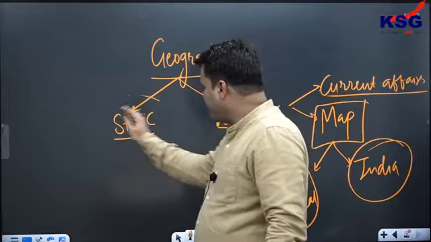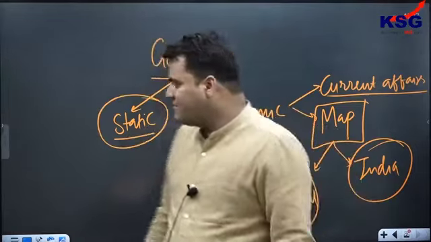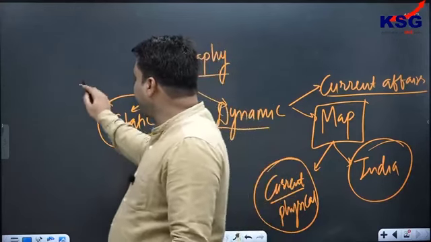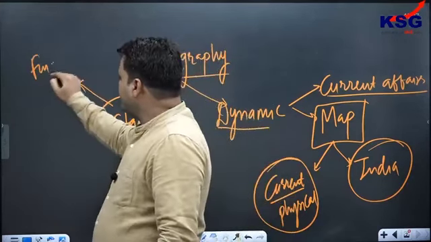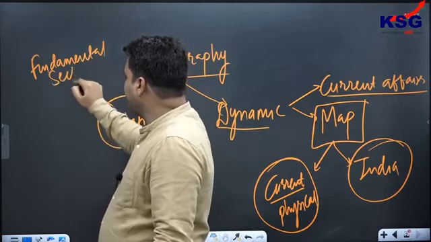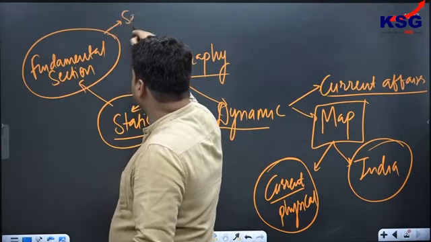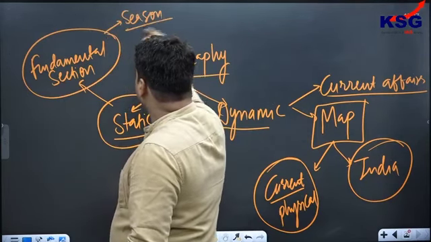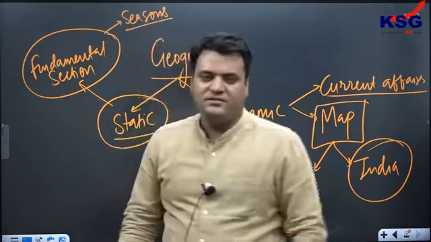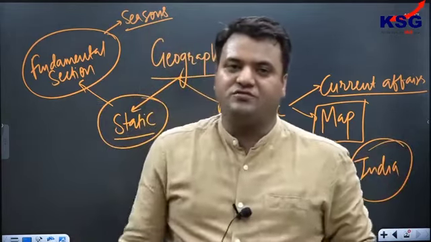Now, when I say static part, in static part we have a pattern. Some of the questions are coming from the fundamental sections. If you see the fundamental section, questions could be there in terms of seasons, summer solstice, winter solstice, like that. And questions could be in this way, that they will add one or two dimensions with each other.